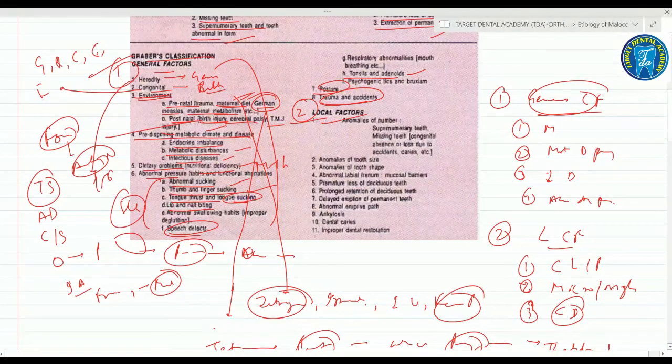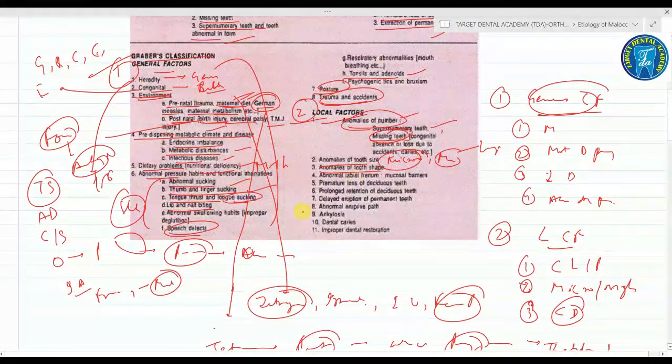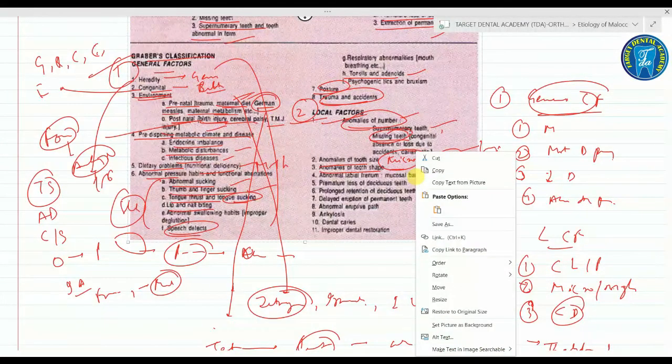Now next are the local factors. It includes anomalies of the number, for example the presence of supernumerary teeth, mesiodens, and missing teeth, which you can call oligodontia, anodontia. Anomalies of the tooth size, for example microdontia, which means small teeth, and macrodontia, which means large and broad teeth. Anomalies of the tooth shape, for example the peg-shaped lateral incisor.